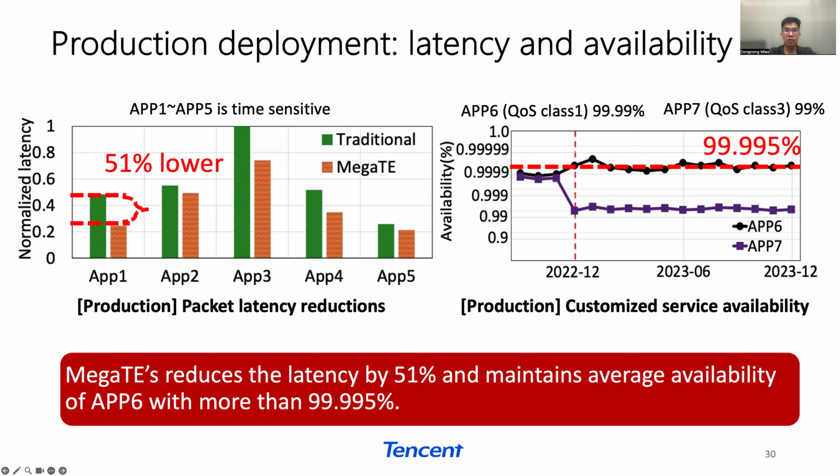For those applications in the cloud, MegaTE can appropriately allocate the network traffic to the path meeting its queue's requirements. For the application with higher quality of service demand, such as application 6, the average availability maintains more than 4.9 and 5, greatly exceeding its availability requirements of 4.9, while for lower queue requirement applications, such as application 7, MegaTE can still meet its requirement.